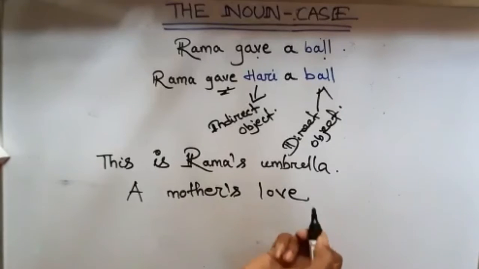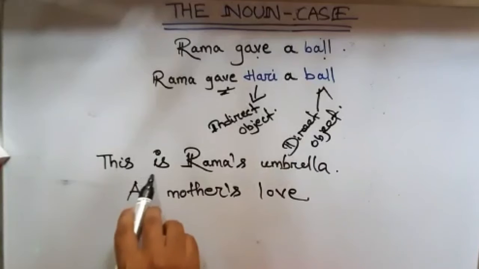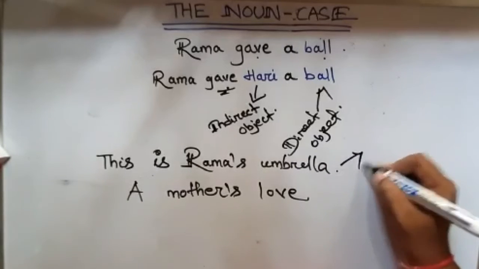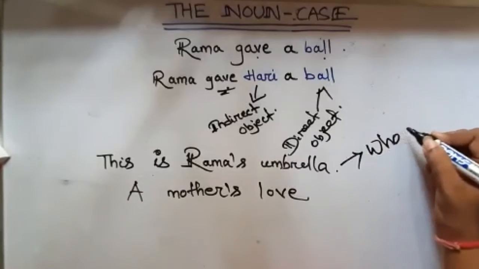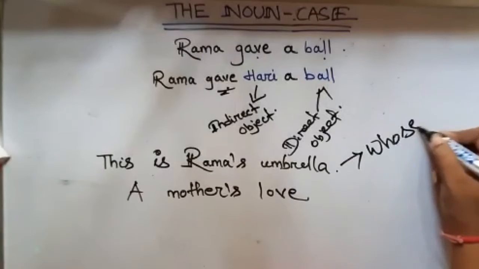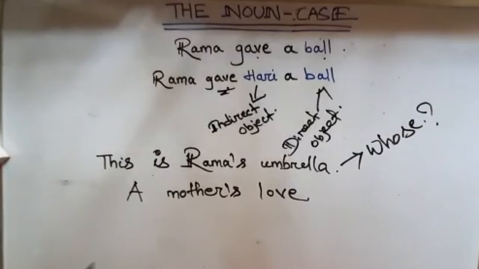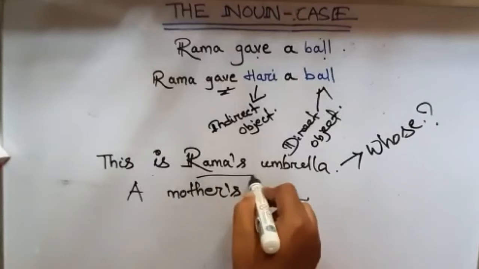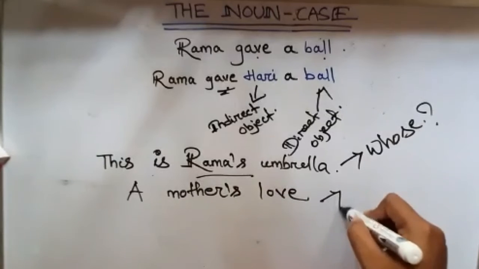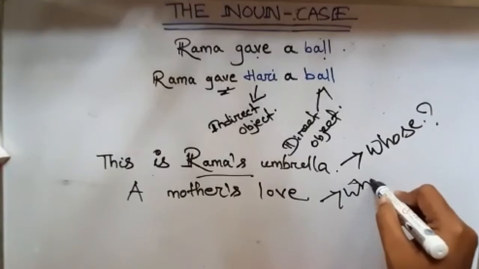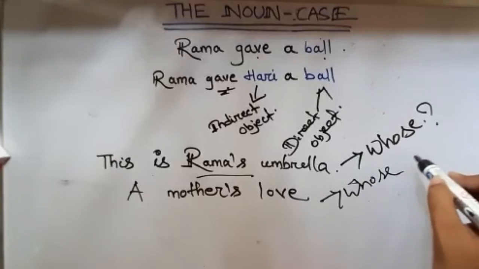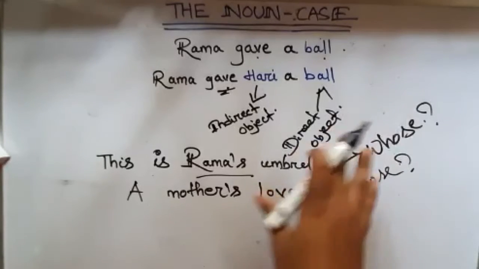Here if I ask whose, the answer will be Rama's. Here also if I ask whose, the answer will be mother's. तो ये दिस टाइप ऑफ सेंटेंसेस आ गए हमारे पोजेसिव केस.